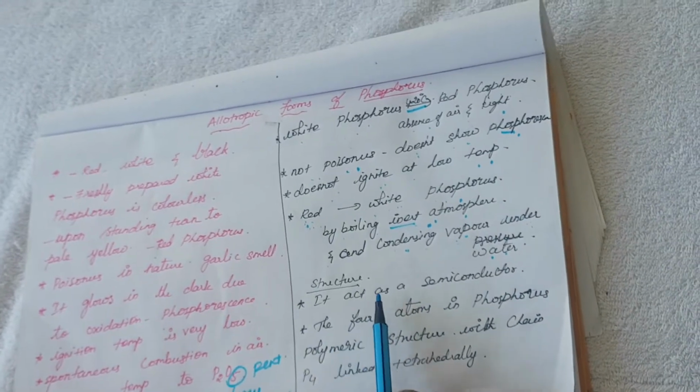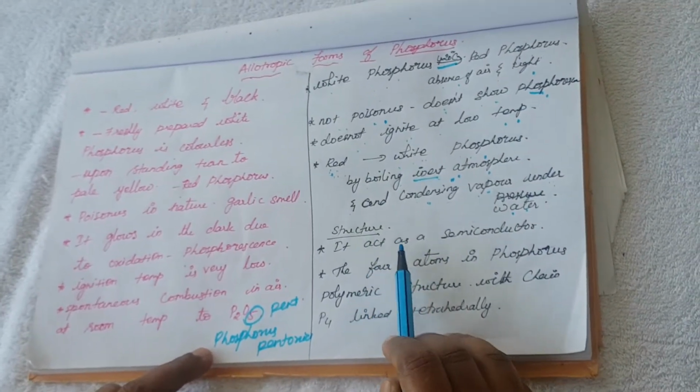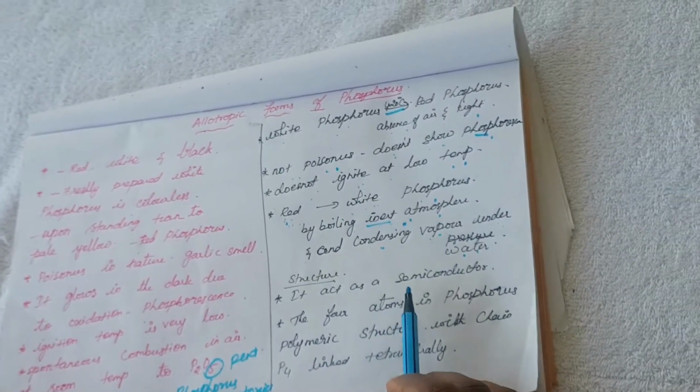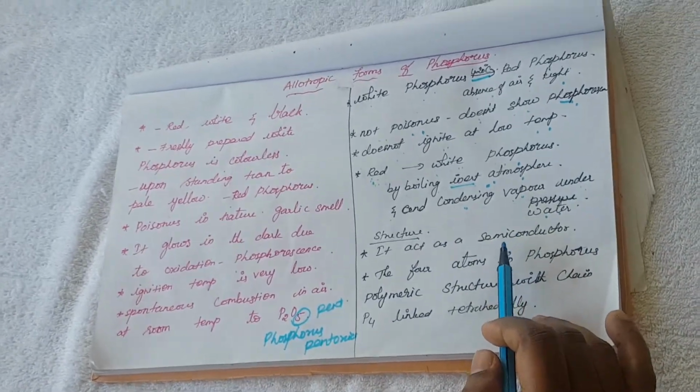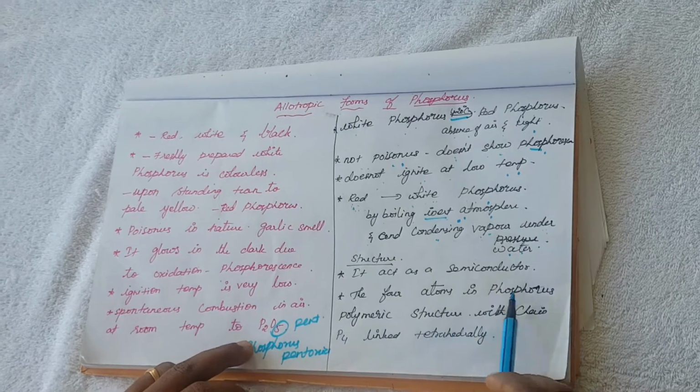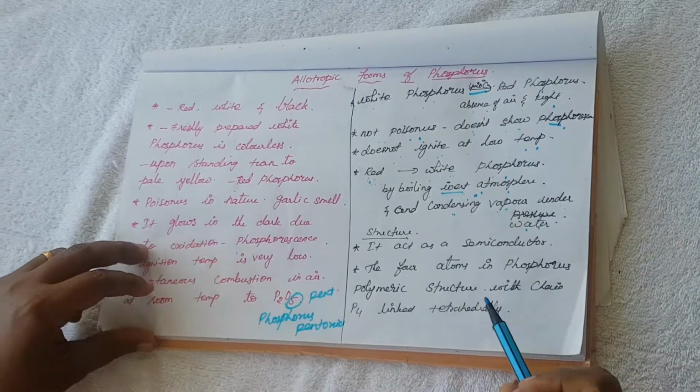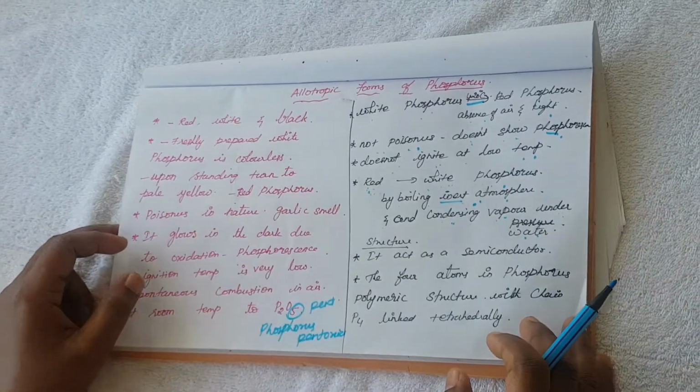Another one is, what is the structure of phosphorus? It acts as a semiconductor. So what is meant by semiconductor? It partly conducts electricity, so that is a semiconductor. The 4 atoms in the phosphorus polymeric structure form a chain, P4 linked tetrahedrally.